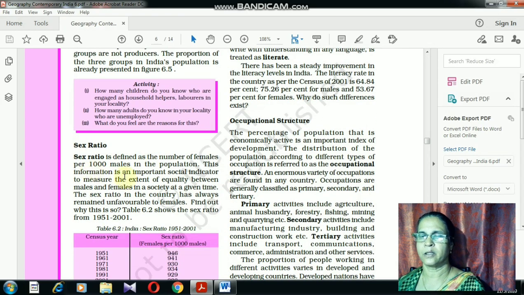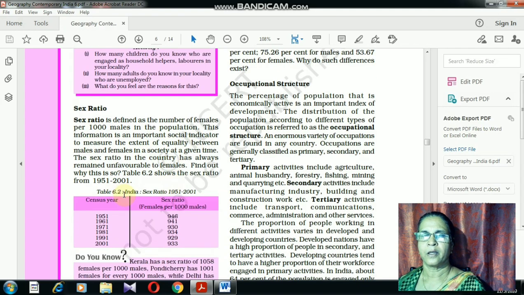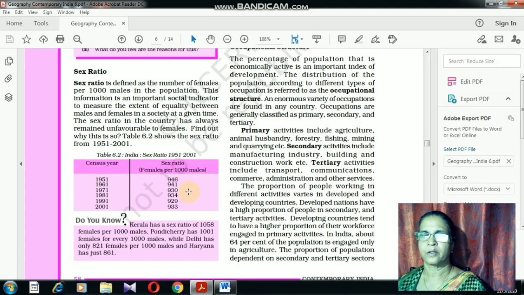The next one is sex ratio. Over this also one more question could be asked: define sex ratio. It is the number of females per 1000 males in the population. Here, we see Kerala has the highest sex ratio. Over that also a question may be asked, that is, for 1000 males, 1058 females are there.